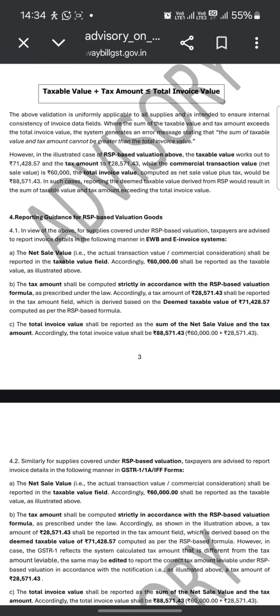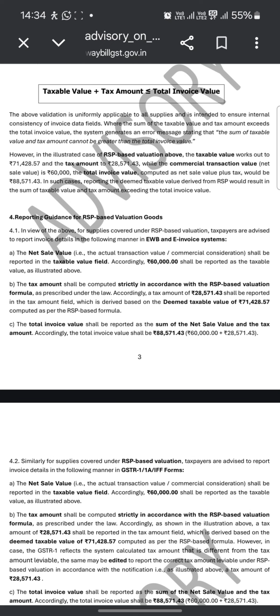In view of the above, for suppliers covered under RSP based valuation, taxpayers are advised to report the invoice details in the following manner: in e-way bill and e-invoice systems, the net sales value, that is the actual transaction value or commercial consideration, shall be reported in the taxable value field.